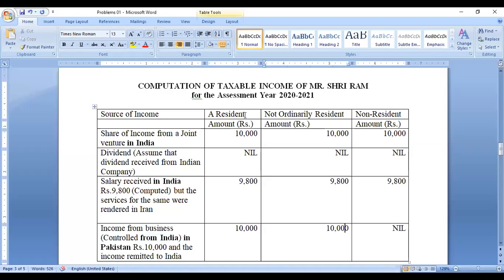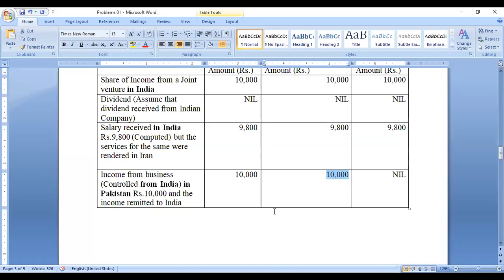He is a resident, so whatever income is received from India or outside, on the basis of residence he has to pay the tax. A non-resident is getting income from Pakistan, so for the Pakistan amount he need not pay any amount to the Indian government. Okay, now we can move on to the next one.